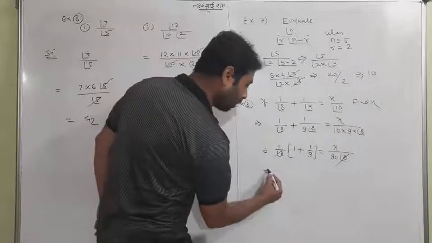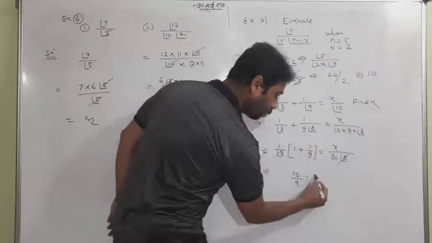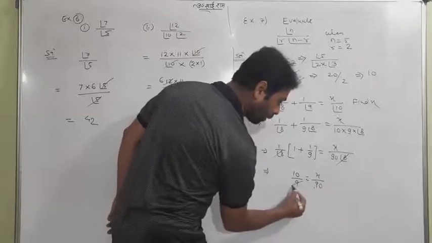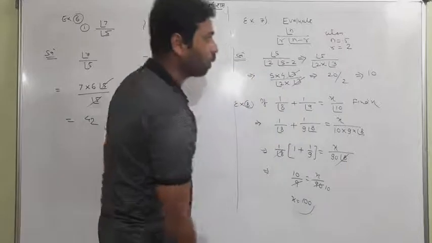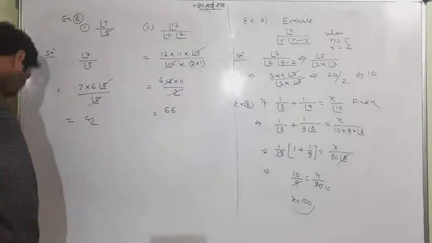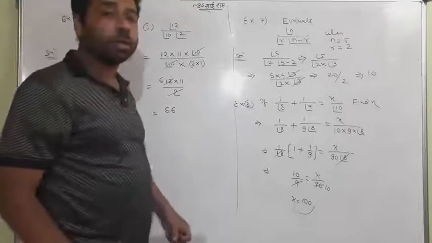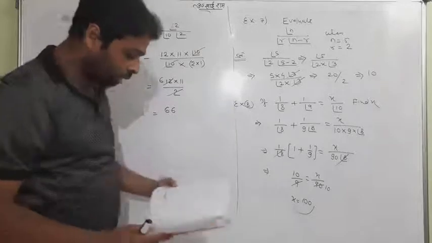So the rest is, you can take an LCM. 9 ones are 9, 10 by 9 is equal to x by 90. So 9 tens are 90 and 10 tens are 100. So your answer is x equals 100. You have got it. So these were the initial examples. Hope you have got the concept, and hopefully you can do the whole exercise 7.2.